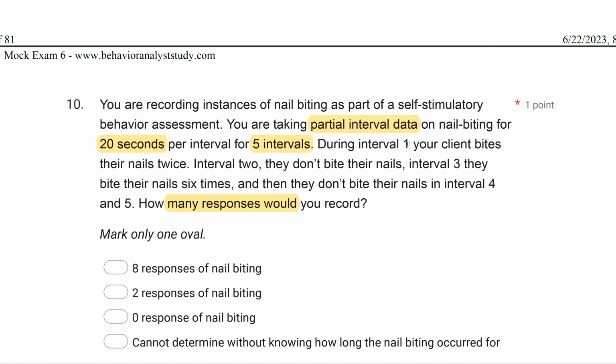So interval 1, your client bites their nails twice. So did it occur? Yes. Remember, partial interval, if it occurs, it counts, no matter how long it lasts. So we have 2 occurrences in interval 1. How many responses is that? Well, that's 1. Interval 2, they don't bite their nails, so no occurrences. Interval 3, they bite their nails 6 times. How many responses? 1, so we're up to 2. And then they don't bite their nails in interval 4 and 5, so 0. How many responses are you going to record? Well, 2 responses of nail biting.